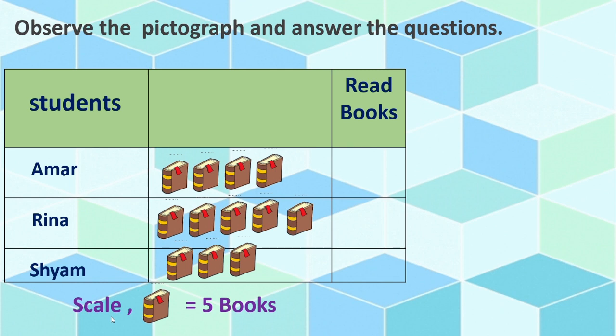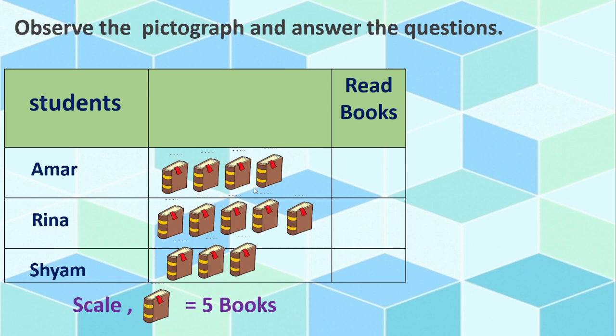Here the scale is given, that is 1 book is equal to 5 books. This 1 book means 5 books. Come on, tell me. Amar read how many books? Here 4 books are given. What to write here? 4 books, or we have to go through the scale? Very good. We have to refer to the scale. 1 book is equal to 5 books.